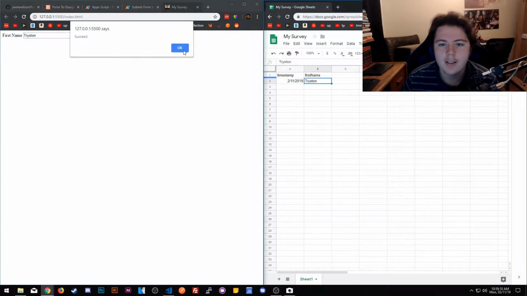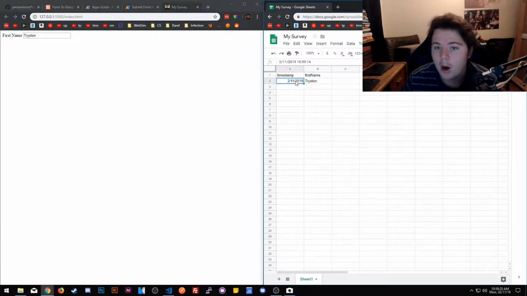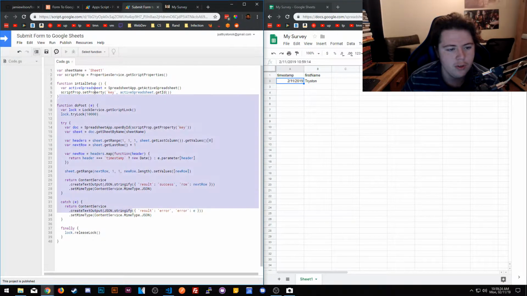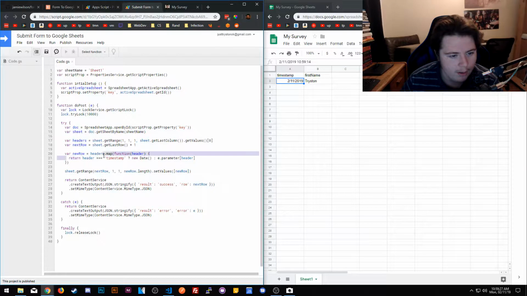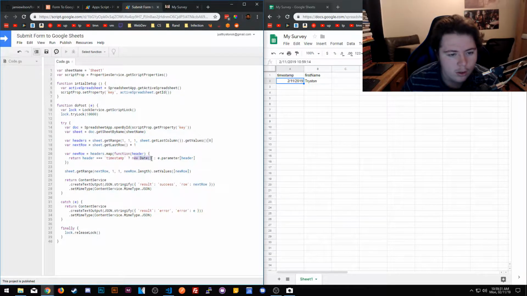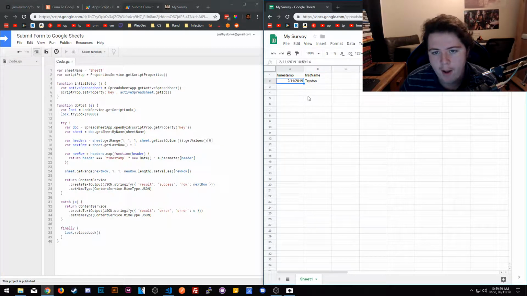We got it. Okay, success. So there's the timestamp. It automatically grabs the timestamp. Okay, so the timestamp is server-sided. So it looks like return header equals timestamp, either new date or the parameter header. I don't know what that is, but basically it's just going to grab a new date. So that's the timestamp, and then Tryston.